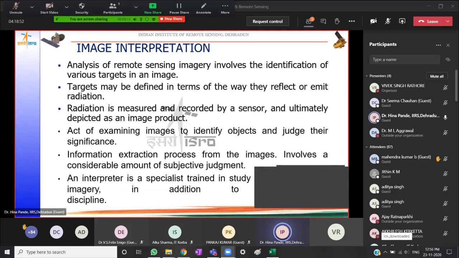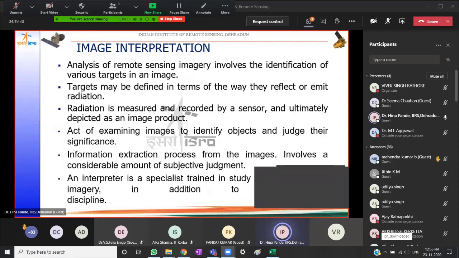Now, image interpretation can be defined as the analysis of remotely sensed images, and this would involve the identification of various targets. Targets here mean features or objects that we see on the image. For example, it could be built up areas, roads, vegetation like trees, agricultural fields, forest areas, orchards, and so on, or any other water bodies. We can term them targets or features or objects.